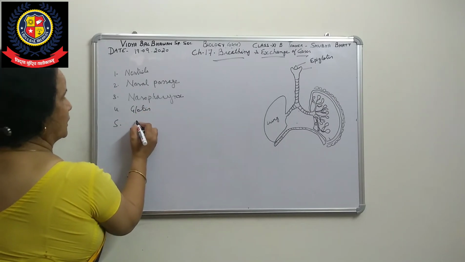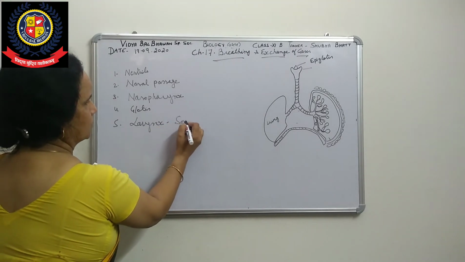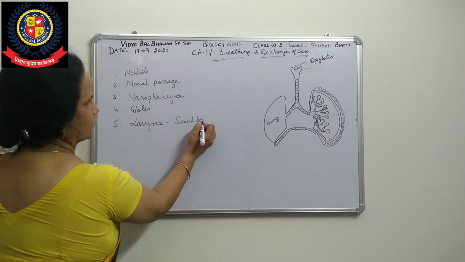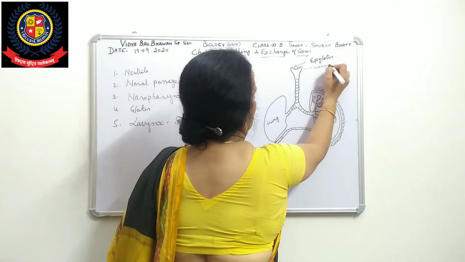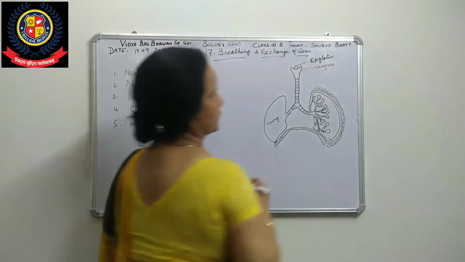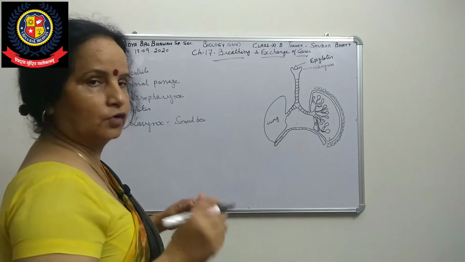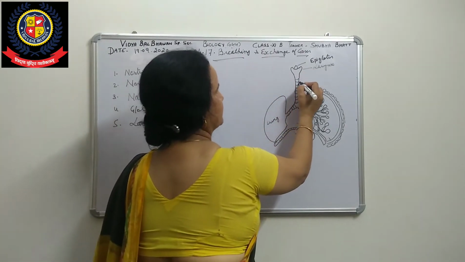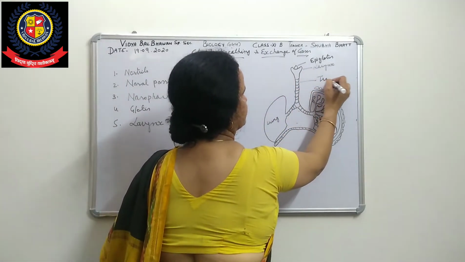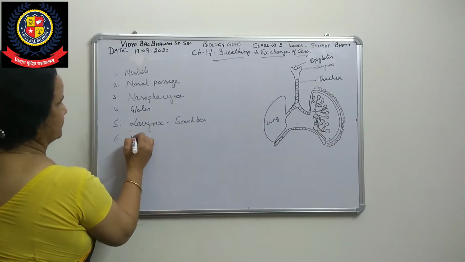Then we have the larynx. The larynx is also known as the sound box. It is also made up of cartilage. After this comes the trachea, the next structure.